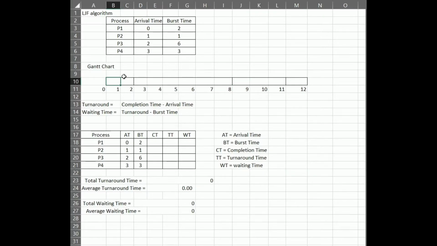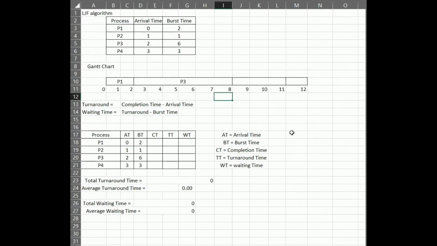At t equals 0, there is only one process available, with 2 units of burst time, so P1 is selected and it will execute for 2 milliseconds. P1 arrived at 0. After that, at t equals 2, after P1 has executed, there are P3 and P4, but the burst time of P3 is more than P4, so P3 is selected and will execute for 6 units of burst time.